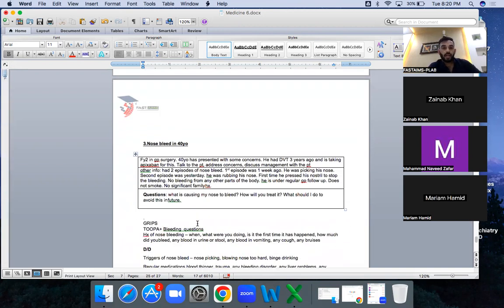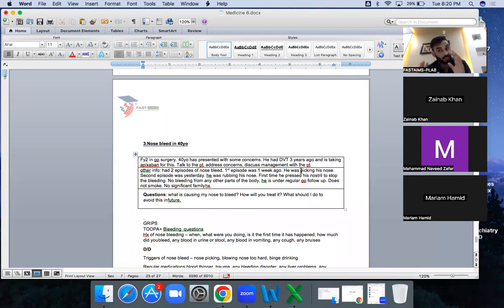Offer leaflet as well. And this scenario, I think, is the last scenario, a nosebleed. It is a nosebleed scenario. The clue for this scenario that I read for you: FY2 in GP surgery. 40-year-old presented with some concern, had DVT 3 years ago, taking apixaban, talk to the patient, address his concern. In this station, they want to check whether you are tempted or not. If you are not taken by that thing, this is a pass station. This is important as well.